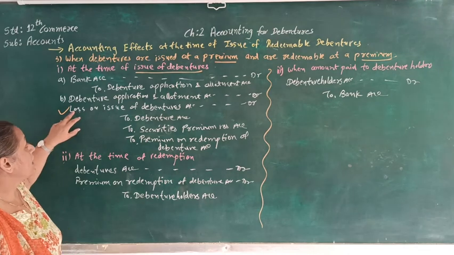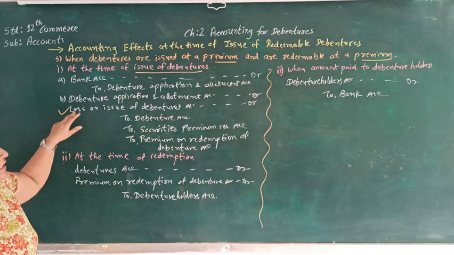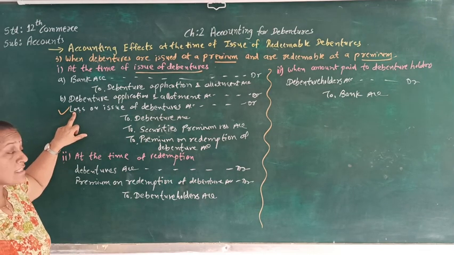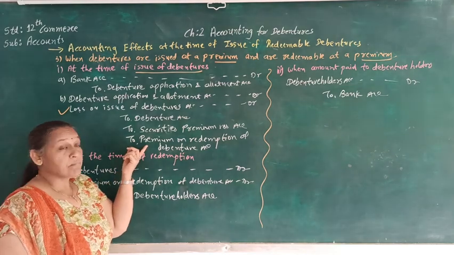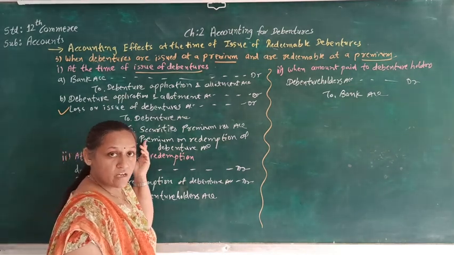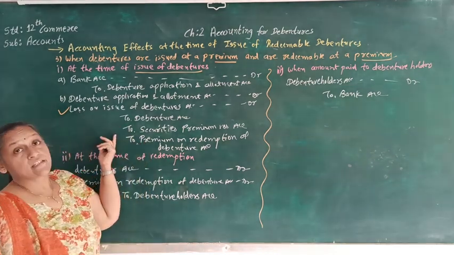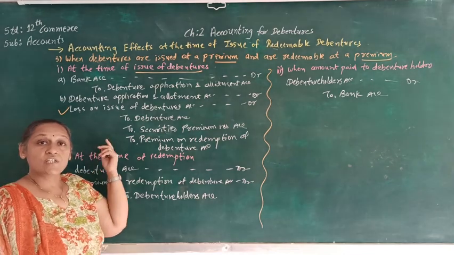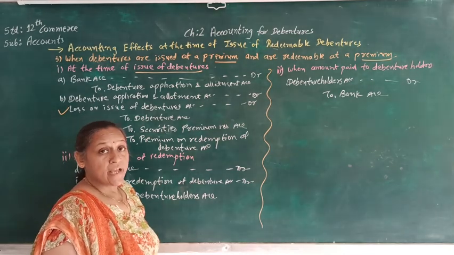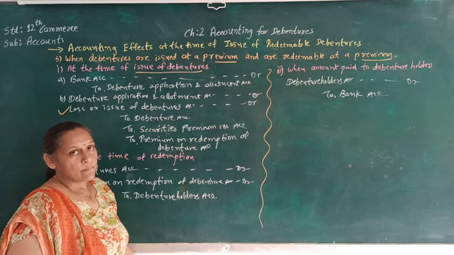So here we have to open a separate account to carry forward this loss, and that account is called premium on redemption of debenture account. So this journal entry is supposed to be passed when the issue of debenture is at premium and again redemption is at premium.